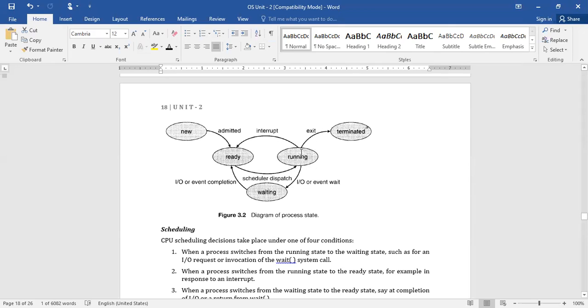During this running state, if the doctor wants to perform some other tests, or wants to know the results of some other kind of test, what will he do? Suppose he wants to check some parameters with a blood test. He will refer you to the lab: you go and get it done. That means it needs the services of other resources. The doctor will not perform the blood test himself. You go to the lab and submit your sample so that they will test it. So this is the move from running state to waiting state.